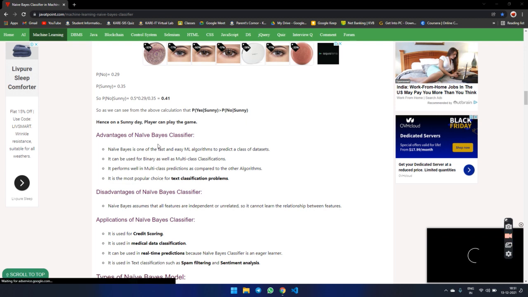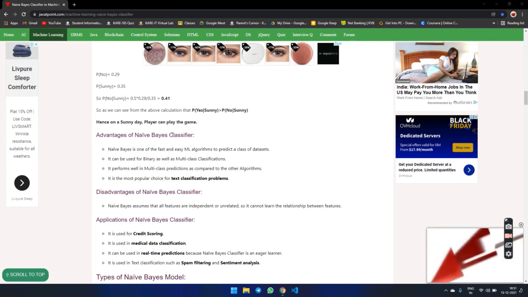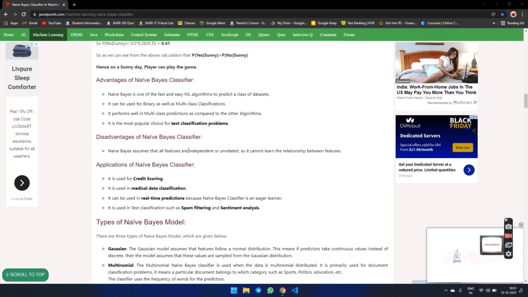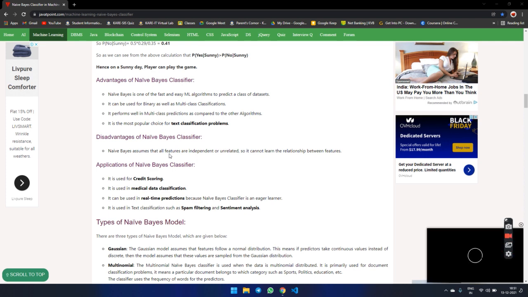Bayes is one of the fastest and easiest ML algorithms to predict the class of a data set. It can be used with binary as well as multi-class classification. It performs well in multi-class predictions compared to other algorithms. It is the most popular choice for text classification problems. Disadvantages of Bayes classification: Bayes assumes that all features are independent or unrelated, so it cannot learn the relationship between features.